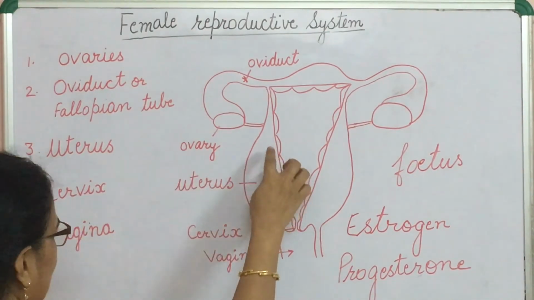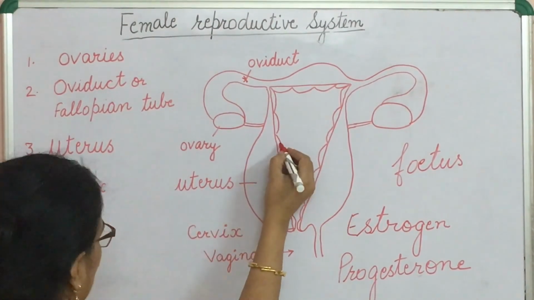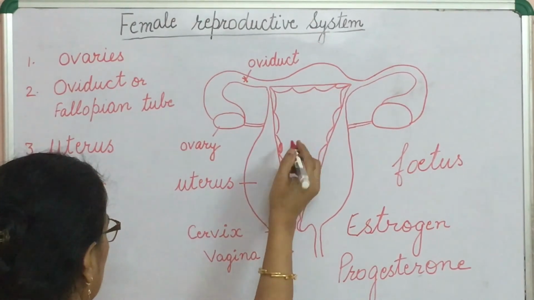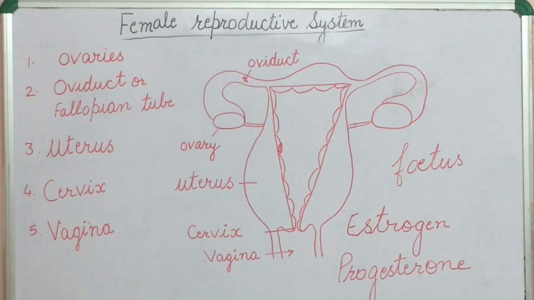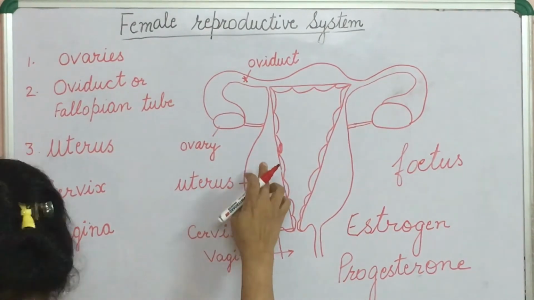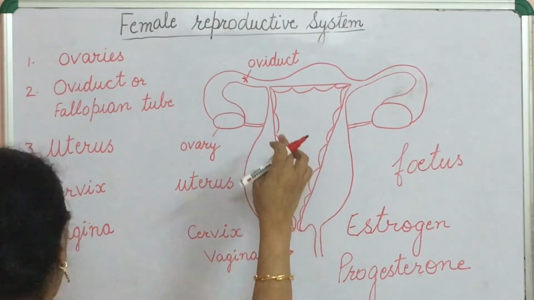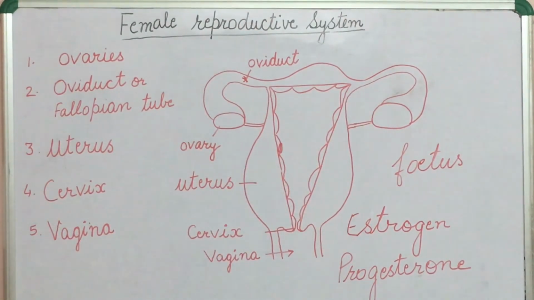It contains villi, finger-like projections from the embryo side and some from the mother side also. This provides a large surface area for the transfer of glucose and oxygen from mother to the embryo, and the embryo in turn transfers the waste material into the mother's blood.